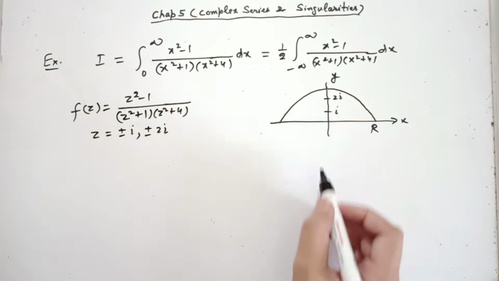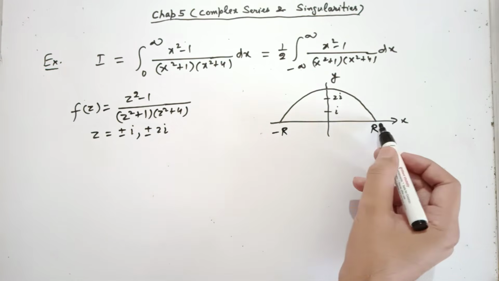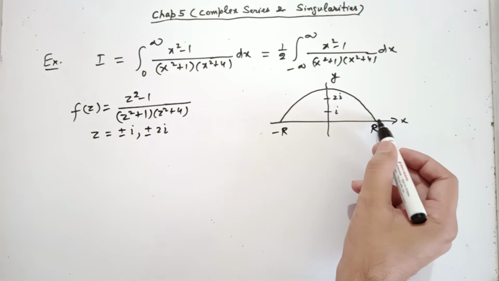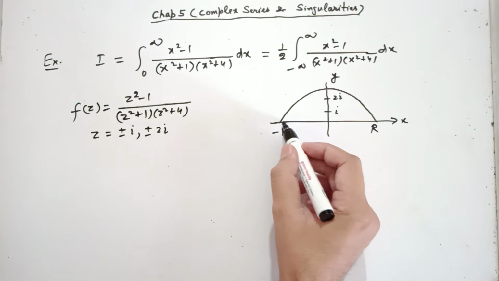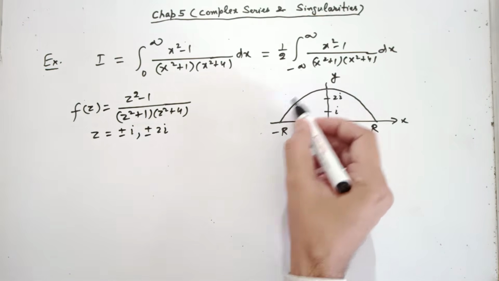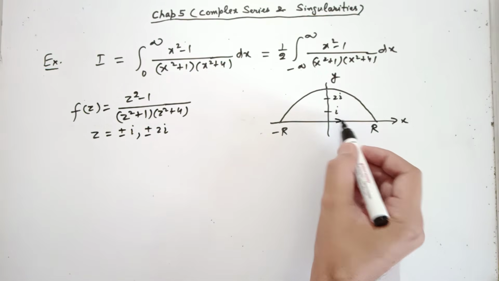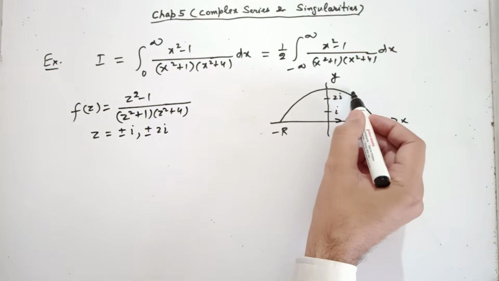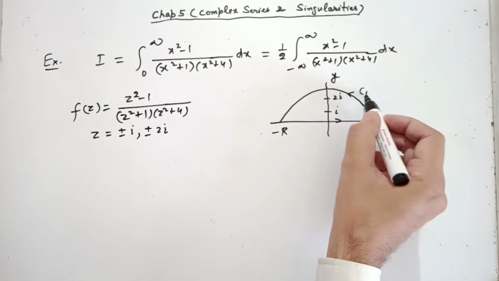If this is R, then on the x-axis the value of x here is R, here it is minus R. Now consider this semicircle boundary. It is a simple closed contour from minus R to R, and then this curved boundary of the semicircle, let us denote it by CR.